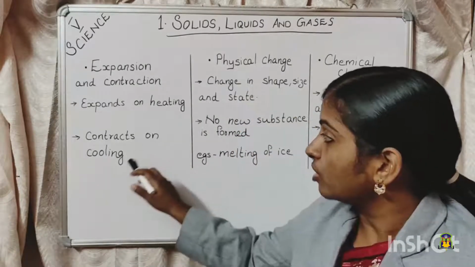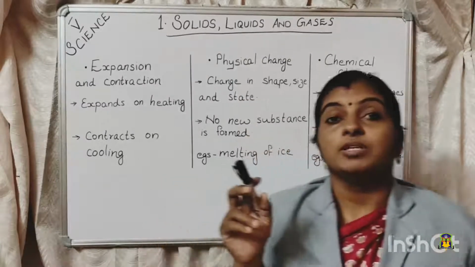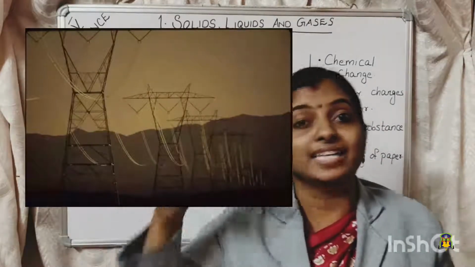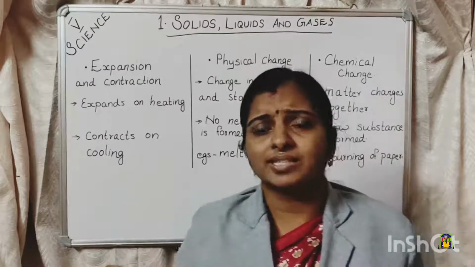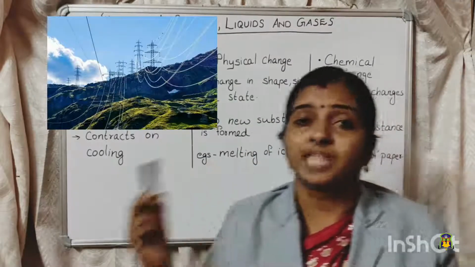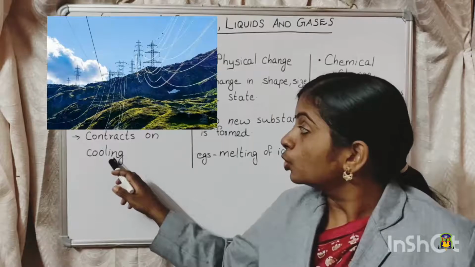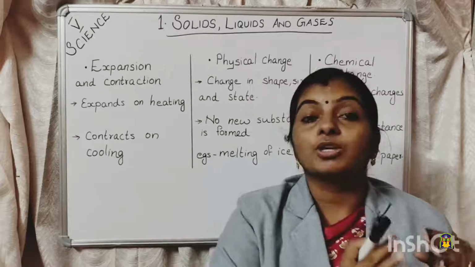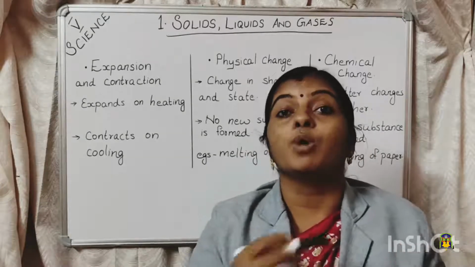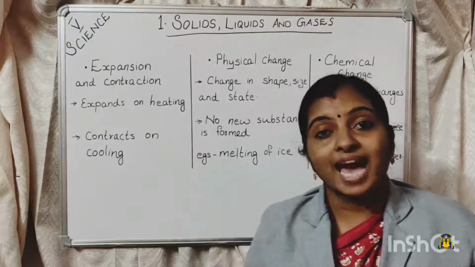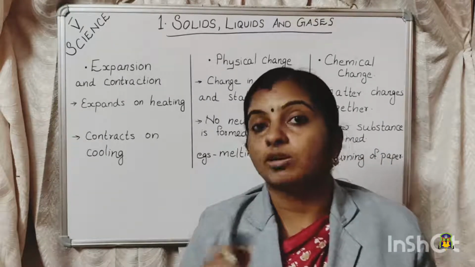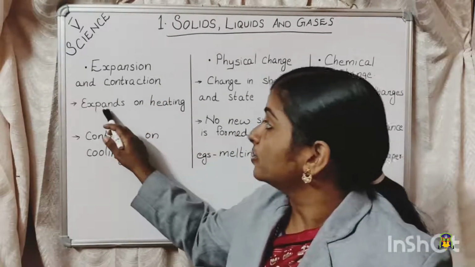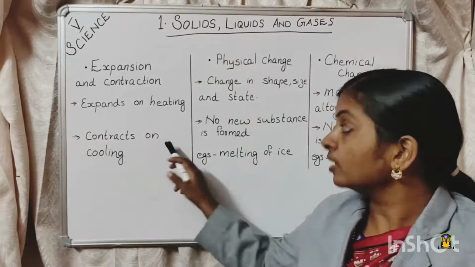Now, contracts on cooling. During the summer season, we can see many electric cables and electric wires hanging here and there, right? But during the winter season, this hanging cannot be seen. That is, they become tight. This is because on cooling it contracts in size since the particles become closer. The particles get closer and they become more tight. So that is why we can see hanging wires during summer season, but not during winter season. So expansion and contraction means substances expand on heating and contract on cooling.